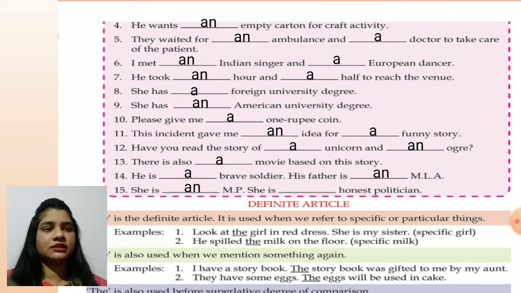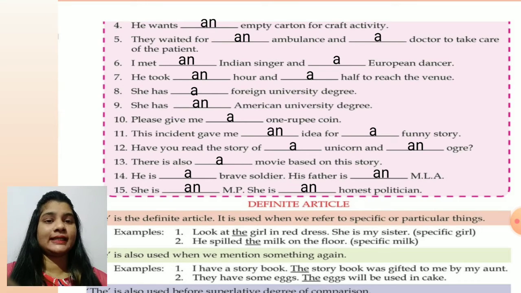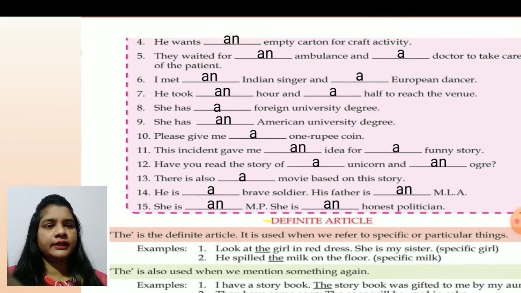She is an honest person, because H is silent. So it is giving the sound of "honest", O. Again, it is a vowel sound it is giving. So an honest politician. Let us move to the definite article.